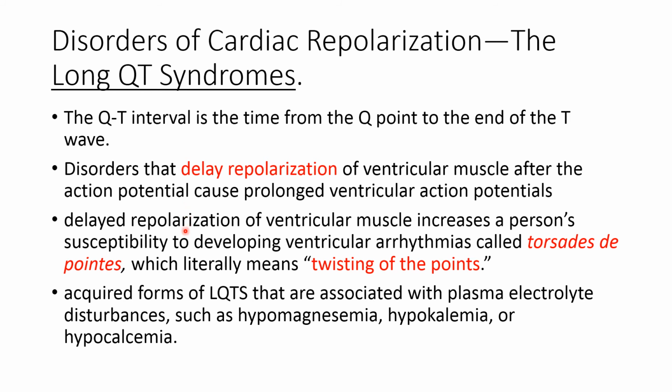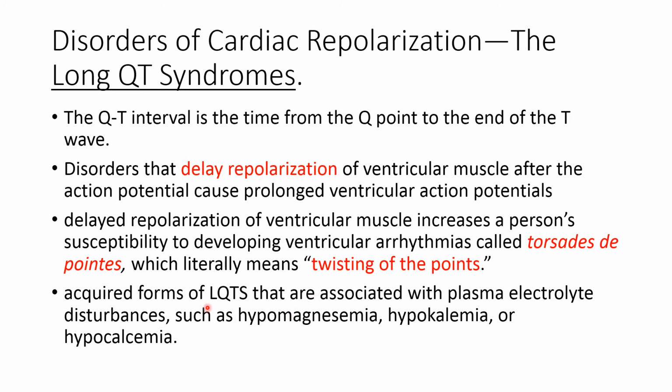Delayed repolarization increases the person's susceptibility to ventricular arrhythmias known as torsades de pointes, which literally means twisting of the points. With the twisting of the points, the possibility of developing cardiac arrhythmias is greater.